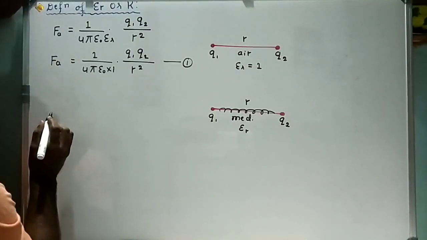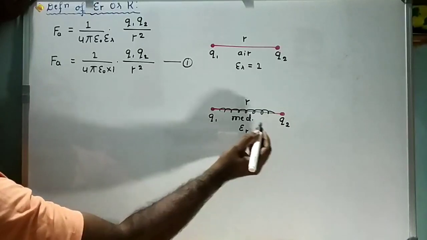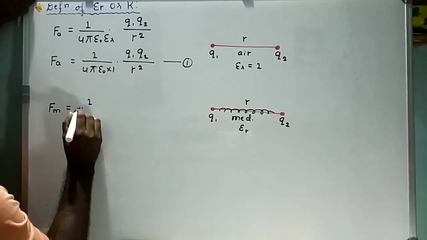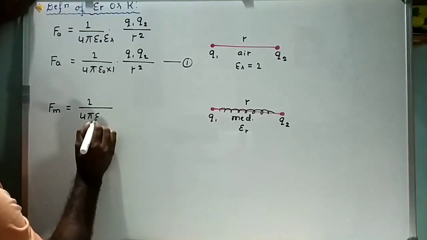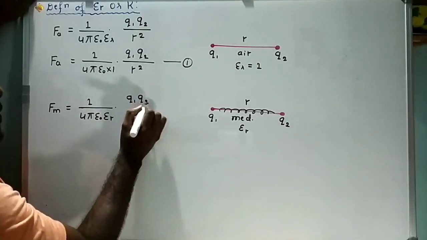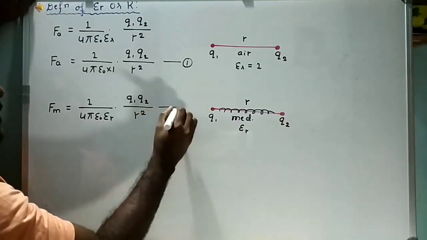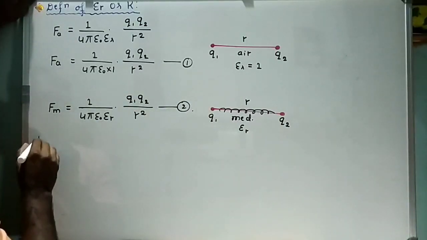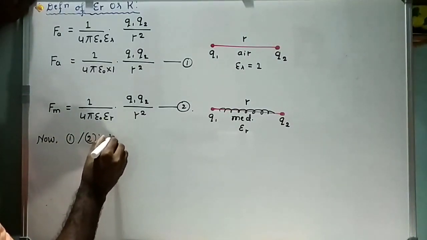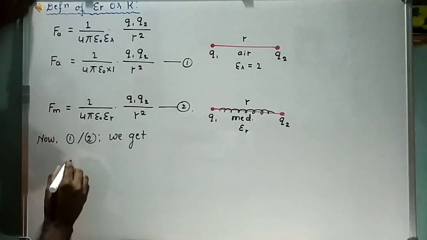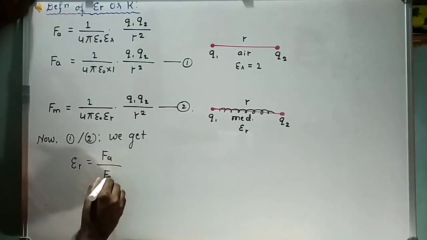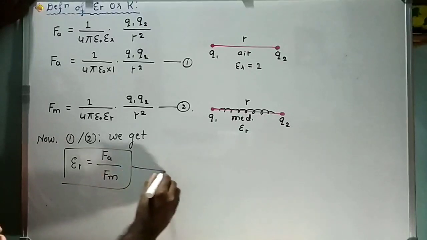Now the electrostatic force between Q1 and Q2 in a medium, Fm, is equal to 1 divided by 4 pi epsilon naught into epsilon r into Q1 into Q2 divided by r square, called equation 2. Now dividing equation 1 by equation 2, what do we get? We get epsilon r is equal to Fa divided by Fm. This is the definition of epsilon r.